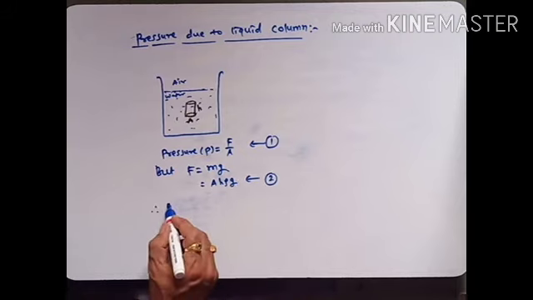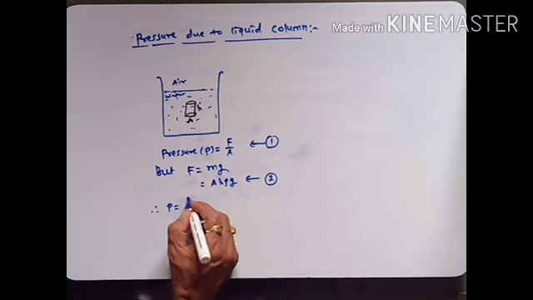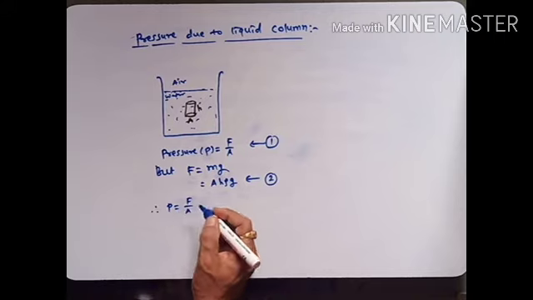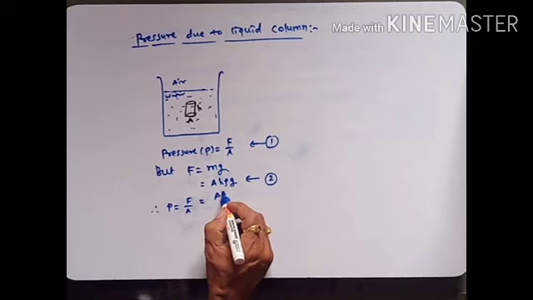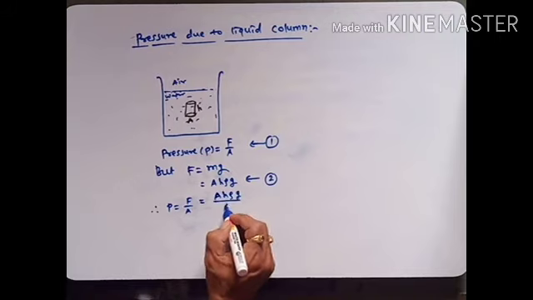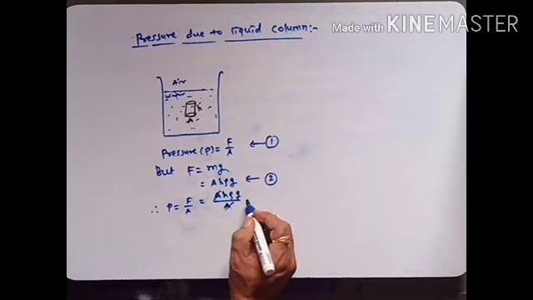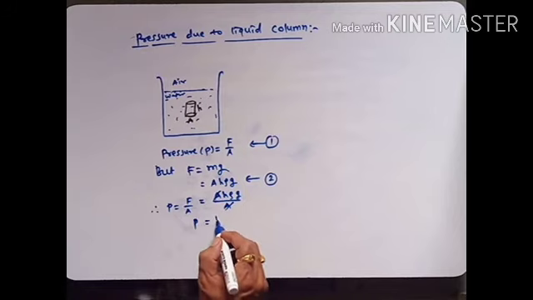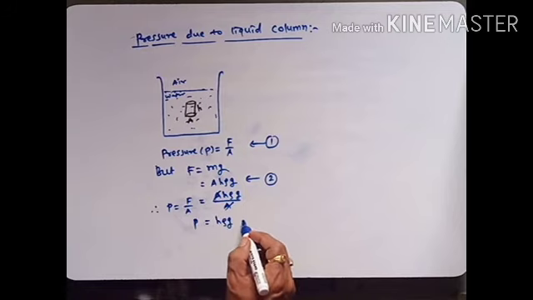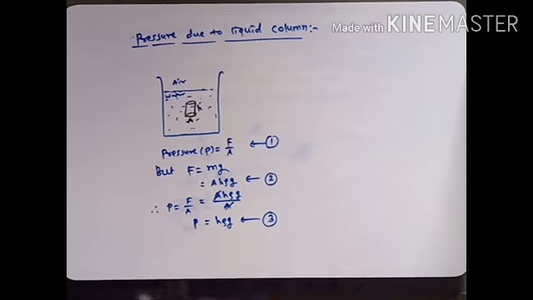And therefore P is equal to F upon A, which is equal to A h rho g upon A. This A gets cancelled, and therefore we get P is equal to h rho g. Suppose this is equation number 3. This is the pressure due to a liquid column having height h.